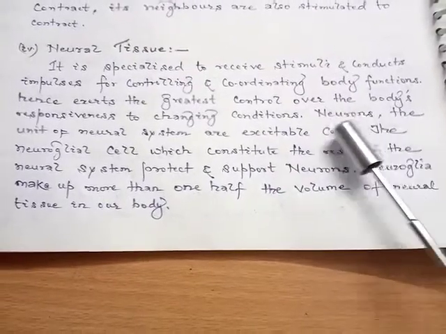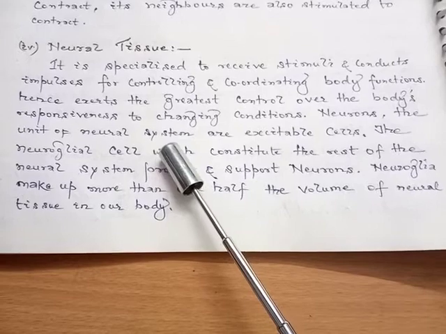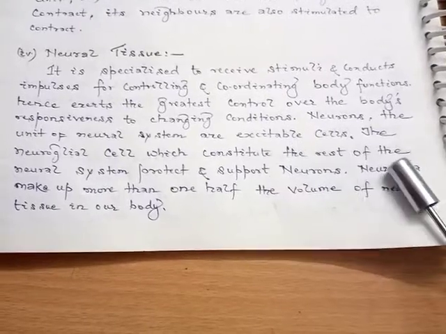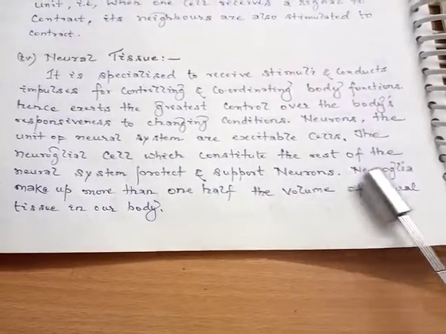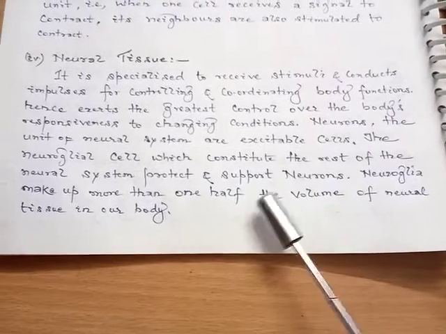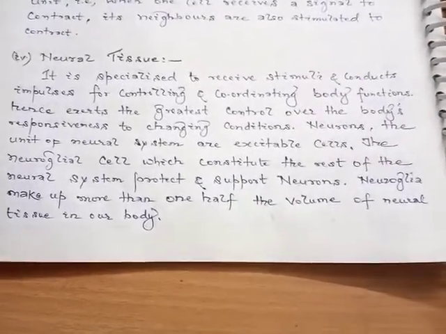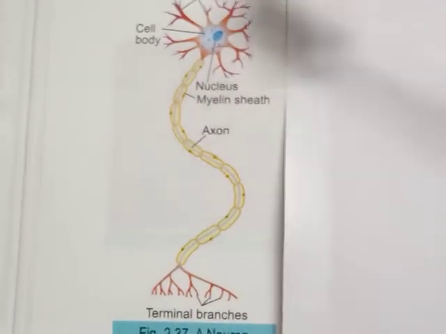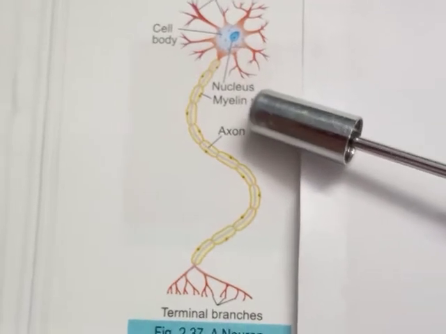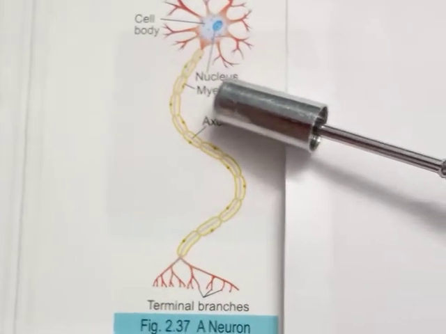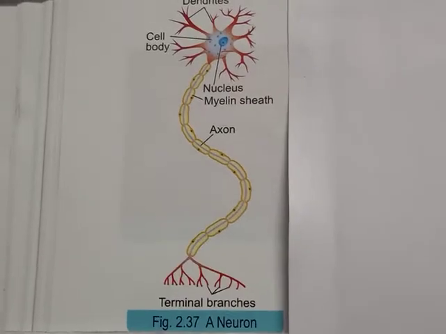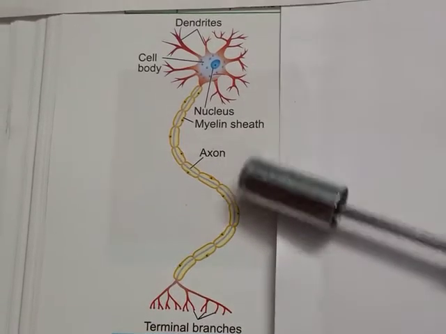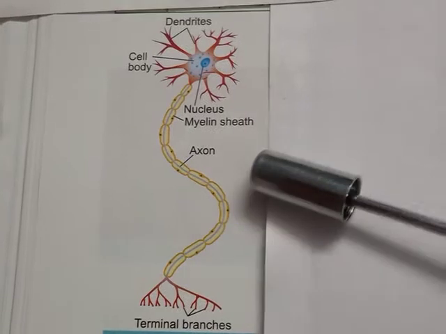Neurons, the structural and functional unit of the nervous system, are excitable cells. The neuroglial cells, which constitute the rest of the neural system, protect and support neurons. So neuroglia make up more than half of the volume of neural tissue in our body. Now we can observe the structure of a neuron or a nerve cell. Neurons are the structural and functional unit of the nervous system. These are excitable cells.